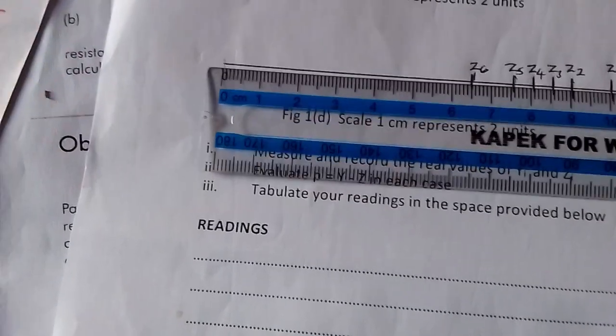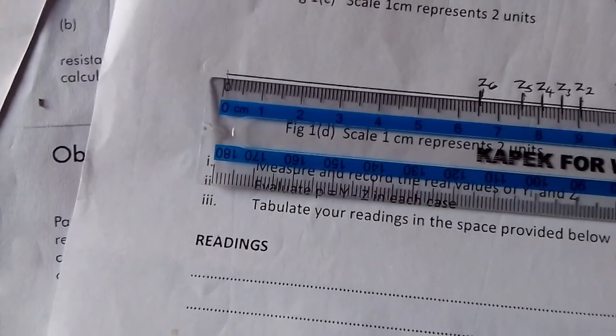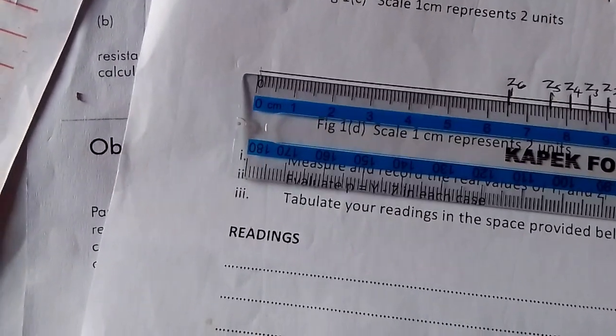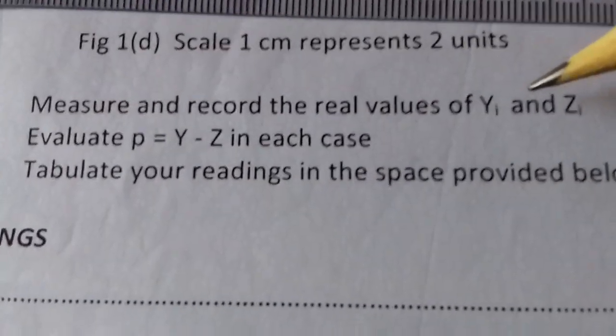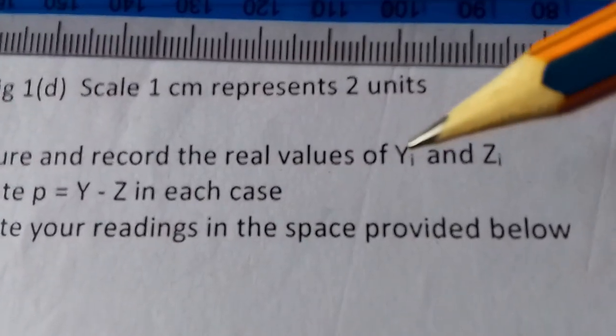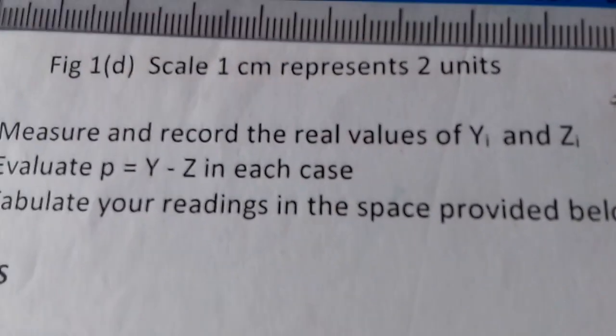This one is very simple. This one is for our z, z as given. They said we should find the values of yi. Look at the question now. Measure and record the real values of y. i stands for 1, 2, 3, 4, 5, and 6, and zi.